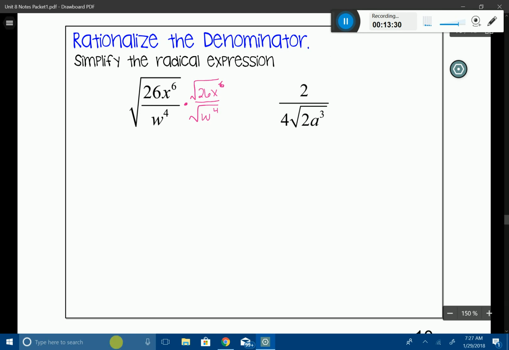So now I'm going to get rid of my denominator, and I'm going to do that by rationalizing the denominator. So I'm going to multiply the top by root w to the 4th, and I'm going to multiply the bottom by root w to the 4th. Okay, so let's see what that simplifies out to. And take your time with this. We know that the denominator is easy. That's just going to be w to the 4th. But the numerator is a little bit stranger. So we're going to use our product rule. And we have our coefficients of 26 times 1. So that's just going to be 26. So I'm going to have root 26. And then I'm going to work with my x's. Now we have to go back to the laws of exponents and see, do I have any like bases here? And obviously I don't. So I'm just going to keep my x to the 6th the way that it is.